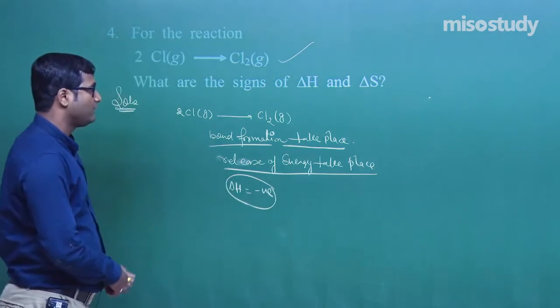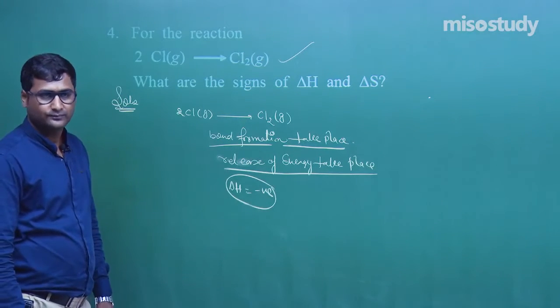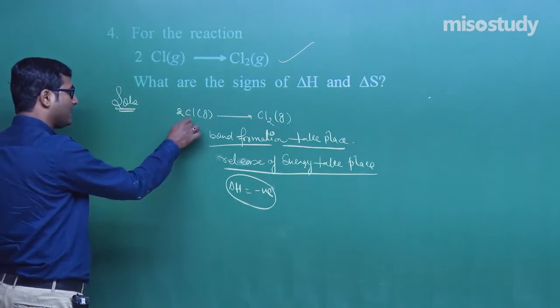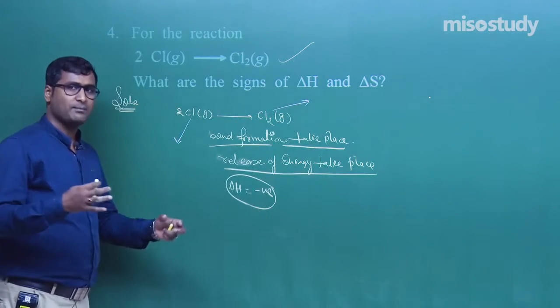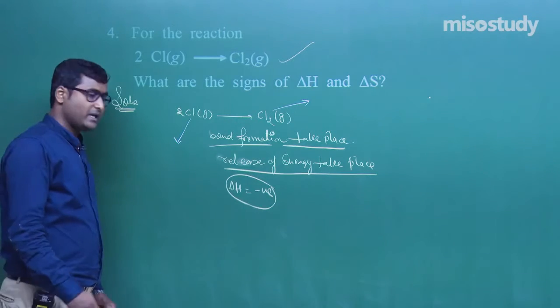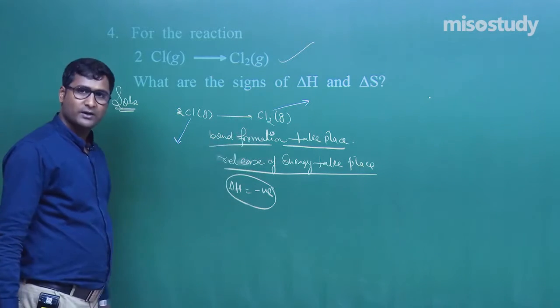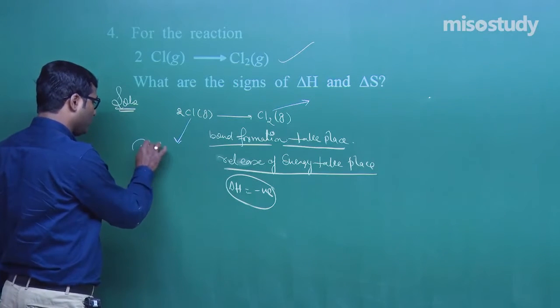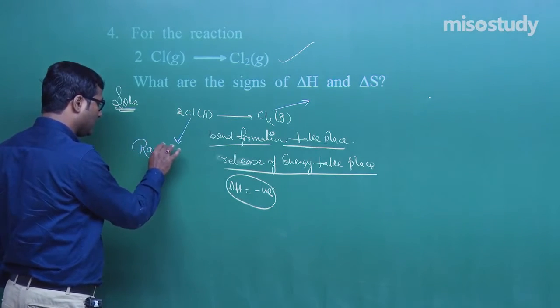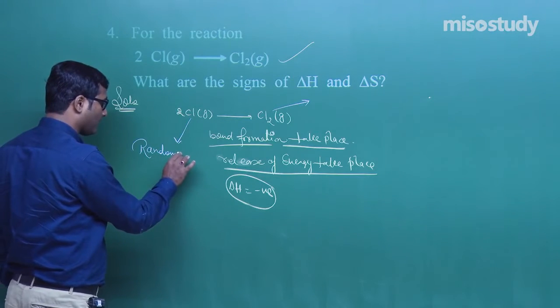What about the value of delta S, my friend? This is the atomic form converted into molecular form. That is the particles come closer to each other. When bond formation takes place, we know randomness decreases.